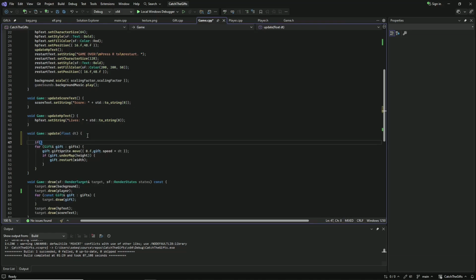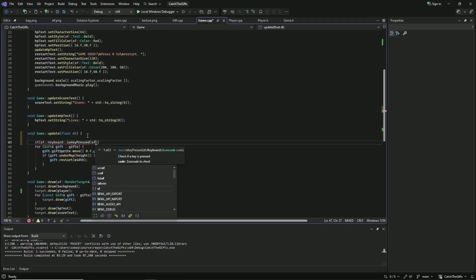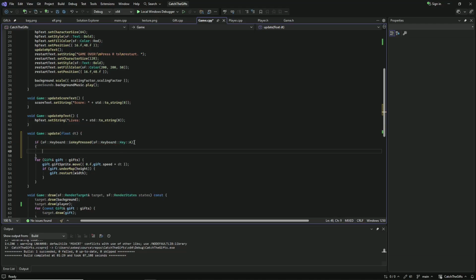So if sf::Keyboard::isKeyPressed, sf::Keyboard::A. Using this simple if statement, we can check if this key is pressed on the keyboard using SFML. Plus the player.velocity equals minus player.speed.